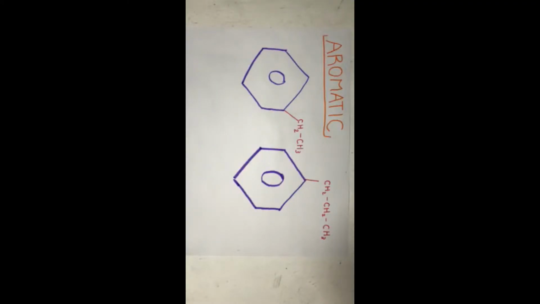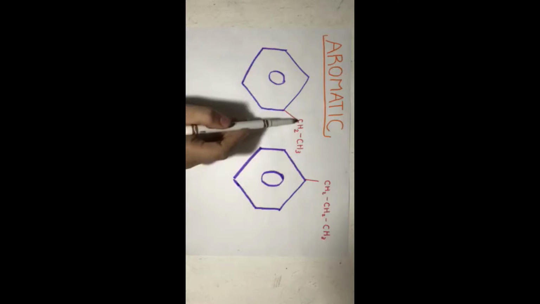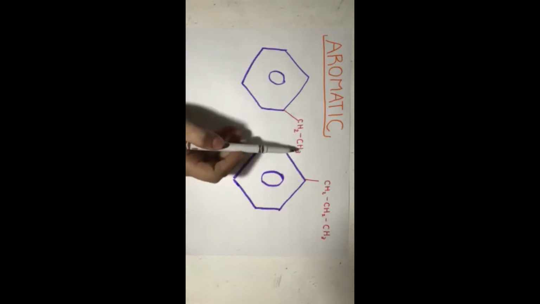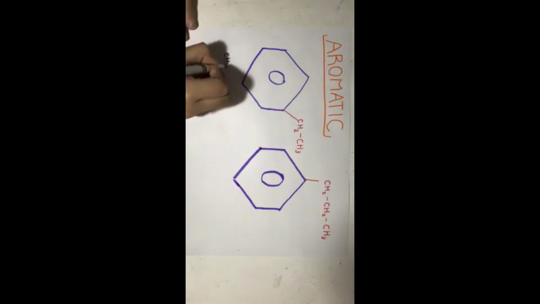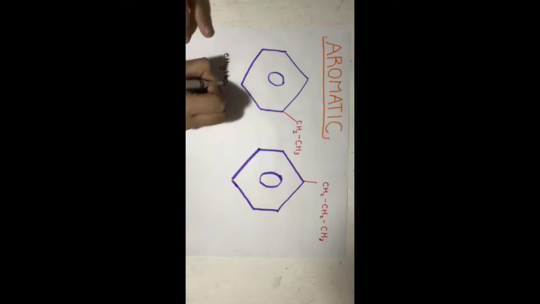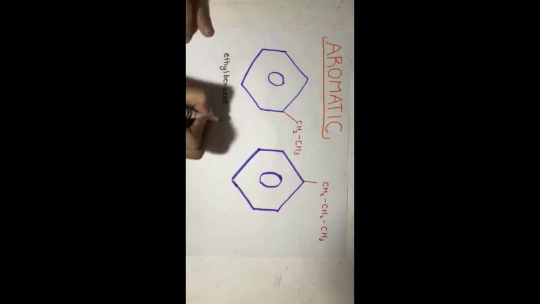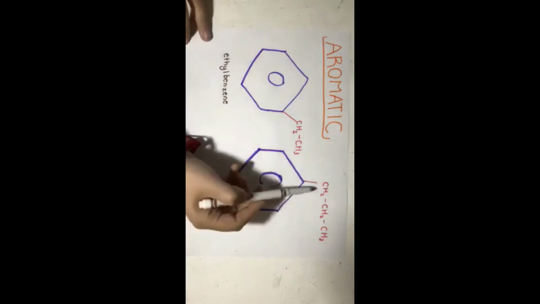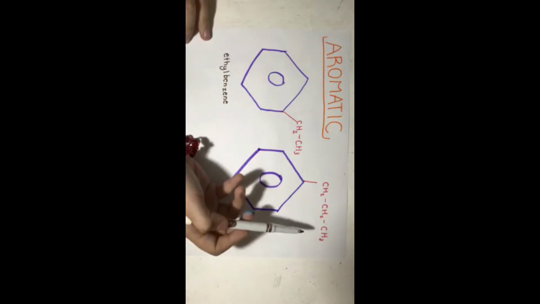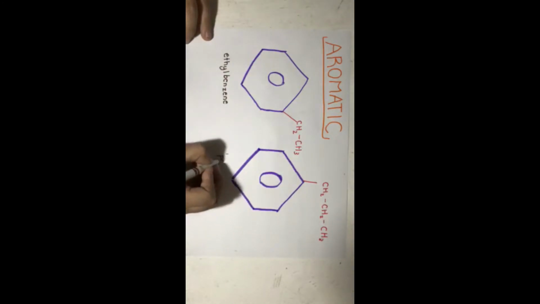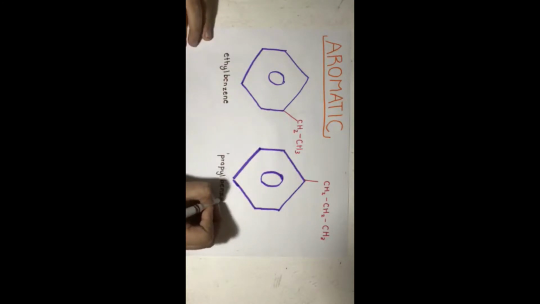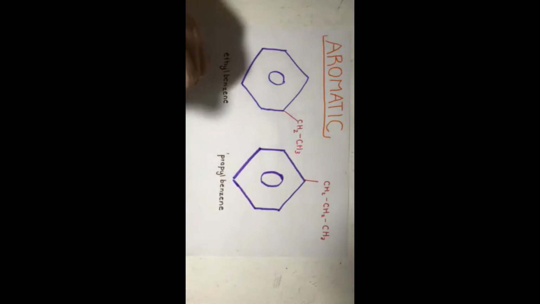For naming aromatic compounds, we have to name them according to the alkyl groups. For example, this. It has CH2, CH3. Then we have to know that this is ethylbenzene. And this one, as it has CH2, CH2, CH3, we have to know that this is propylbenzene. And that's how you name aromatics.